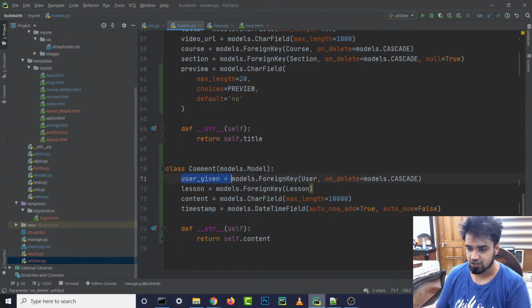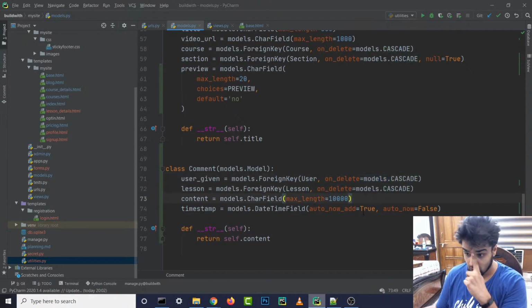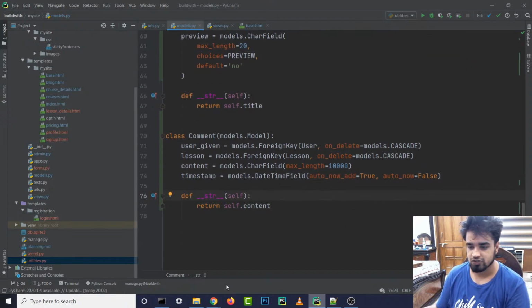So we have our user given, we have our lesson, and we also need to add this on delete thing over there because it's also a foreign key. And we have our content, we have our timestamp. I don't think we need anything else. Also guys, let's also make the front end for it, I guess.